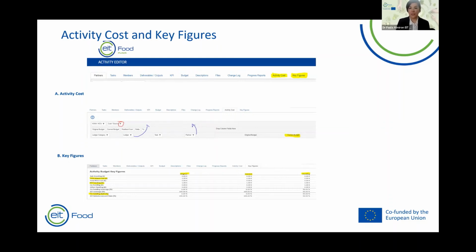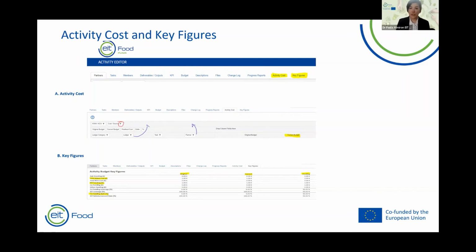And you can filter information by partner, cost categories, source of funding, etc. If you see in the picture, you can filter using the red circle. I mean, where you can see the red circle, that's the button to filter. Or you can move fields up or down. Check the blue arrows in the picture.